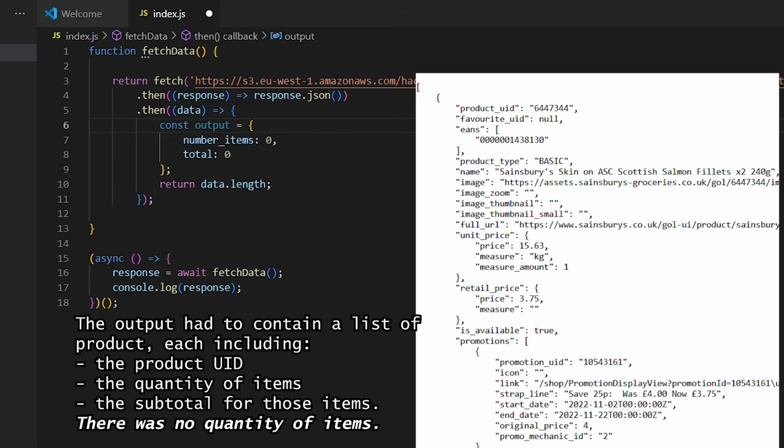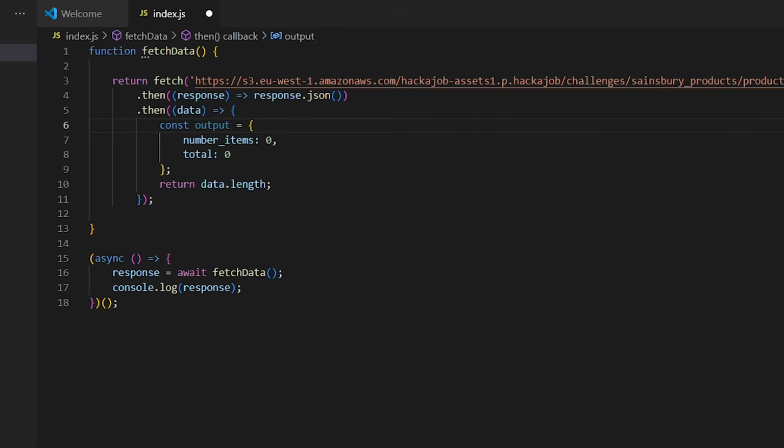So now I remember we were meant to provide a list of product UIDs, and from those product UIDs we build a list of items along with the number of items ordered as well as the total. So with the product IDs as well, we want to include the UID, we want to include the subtotal, and we want to include the number of items ordered for that item.